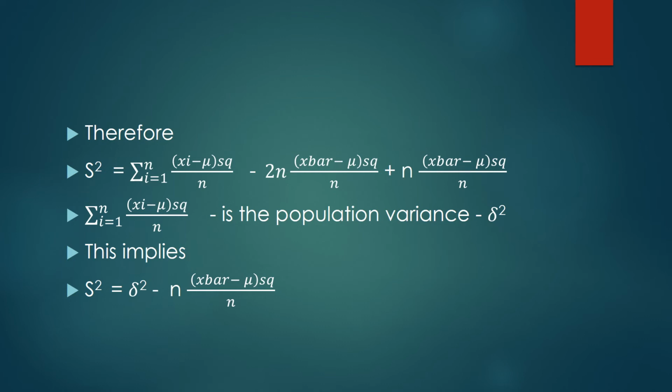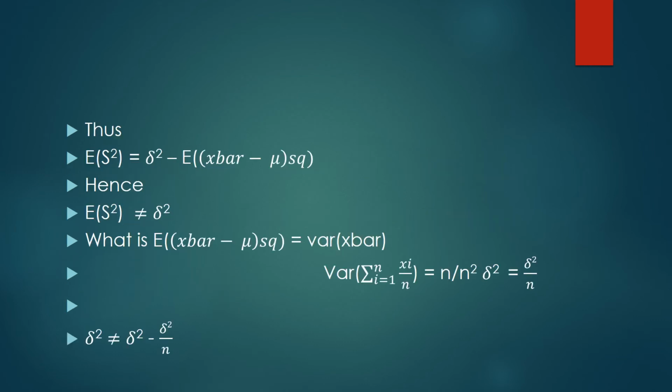But the summation of i from 1 to n of xi minus mu squared all over n is the population variance sigma squared. This implies that S squared is equal to sigma squared minus n times x bar minus mu squared all over n.